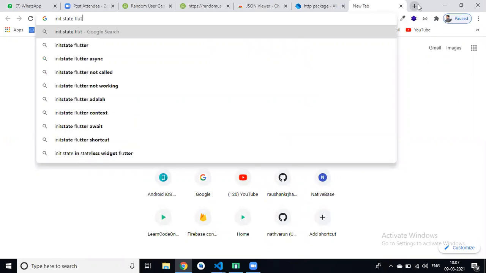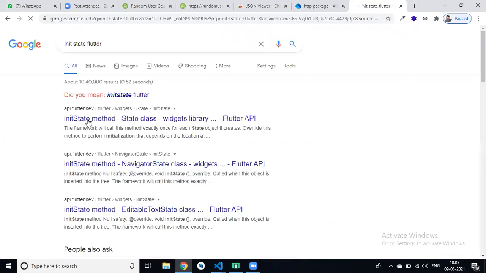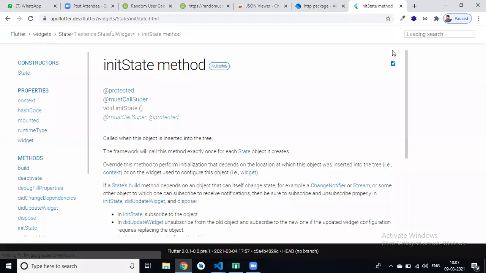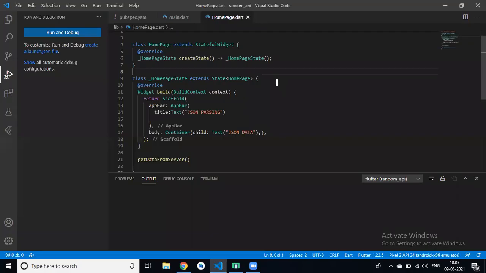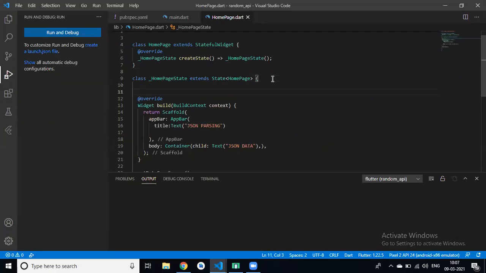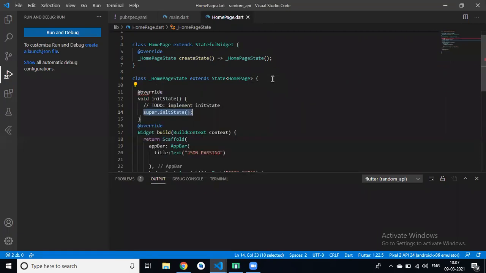Please search on Google init state. Like a constructor, this init state is automatically called in Flutter. If I create this init state in our application, this is an overridden method. So this is the same as a constructor.